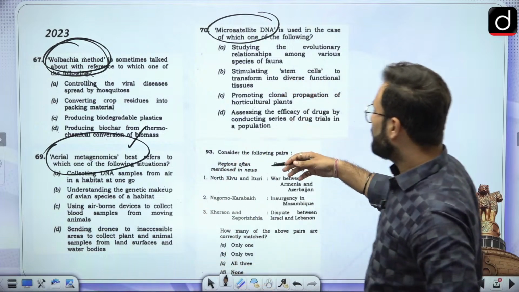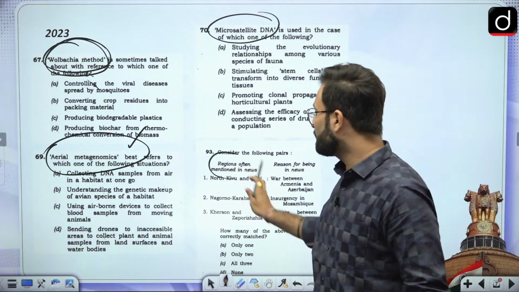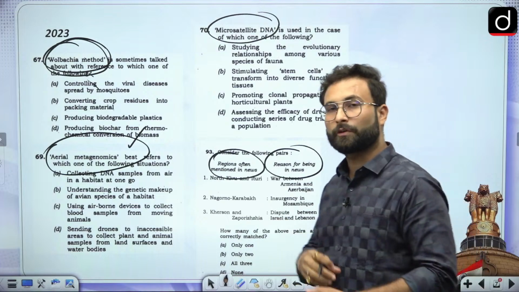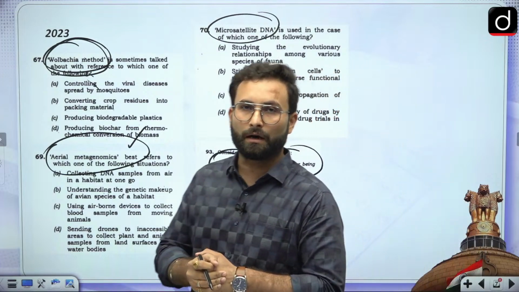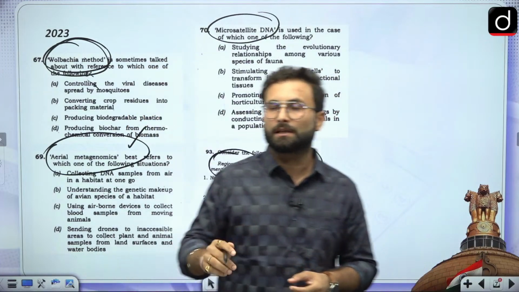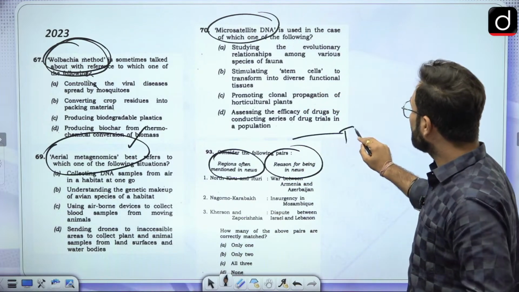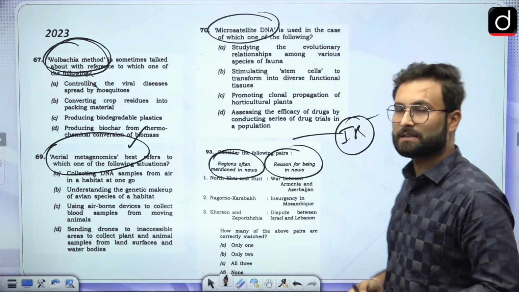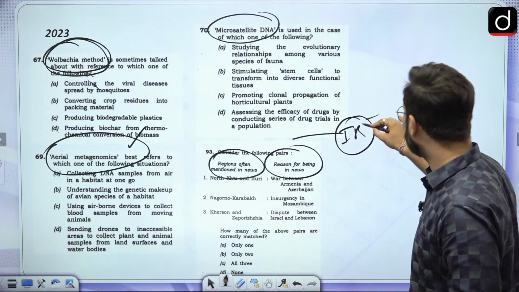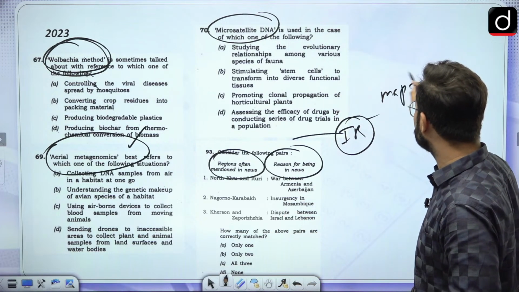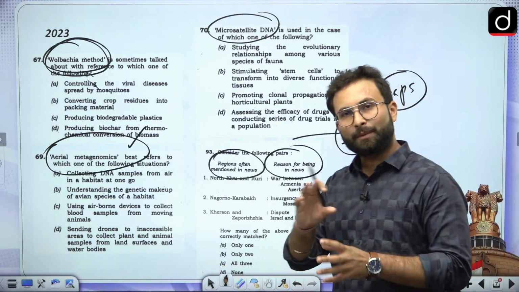Then there were questions on things in the news, and the reasons related to that particular event which is happening. So basically they are asking from IR. This time also they have focused on IR. They have asked many questions, and from that part they have asked map based questions as well. So that pattern stays.